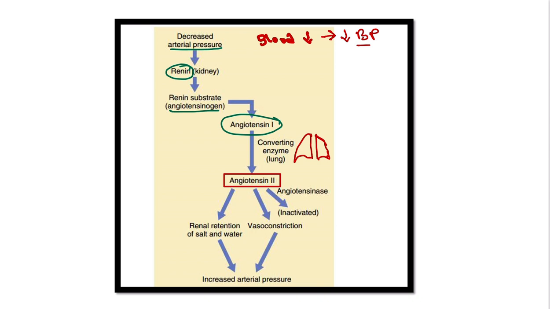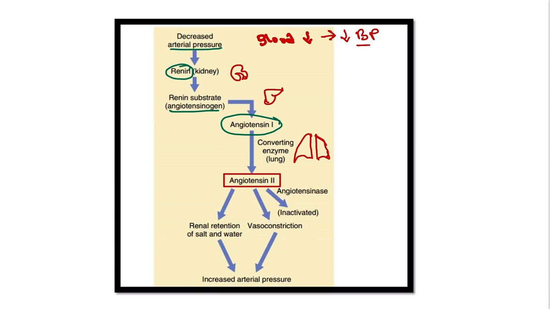And this angiotensin 2 acts on different levels in our body. So first of all, here we can see three important organs. One is the kidney, another one is liver, and another one is the lungs. So kidney, liver and lungs play important role in this condition where there is blood loss, decreased blood pressure.